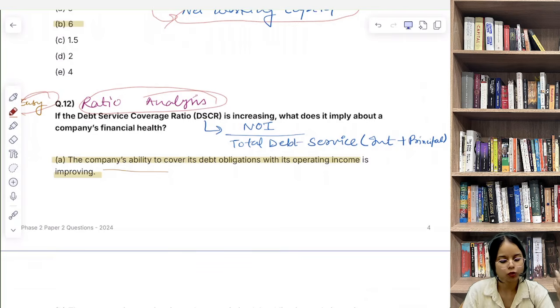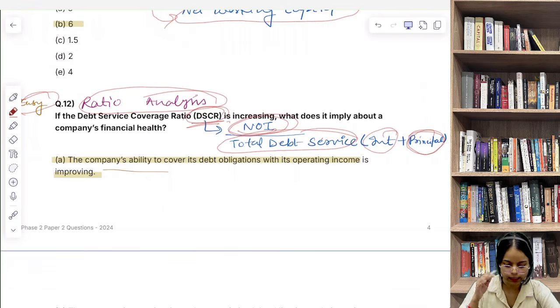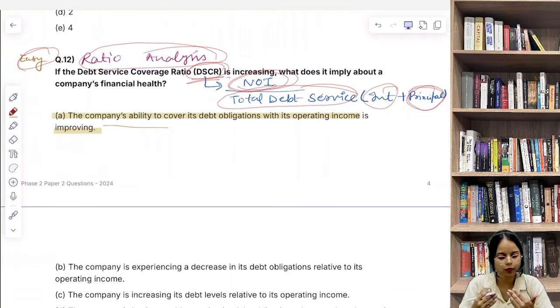This is a conceptual question from financial ratios, we can say that. So DSCR ratio, net operating income divided by total debt service. Interest plus principal की बात हम यहाँ पे कर रहे हैं, principal repayments की हम बात कर रहे हैं. So when DSCR increases, जब ये increase होता है, it simply means the company is generating more income relative to what it owes.